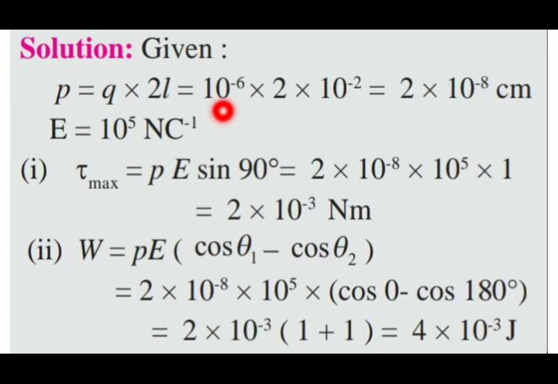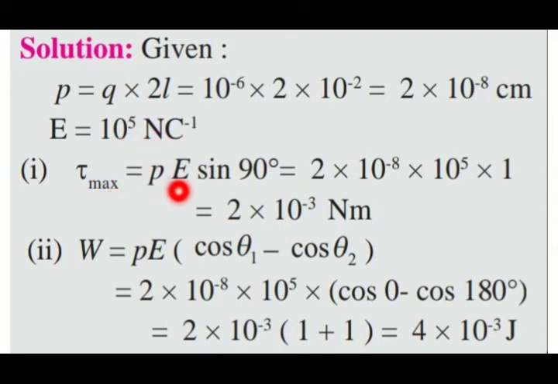So 1 into 10 raised to minus 6 can be written as 10 raised to minus 6 only. If you put the value of Q and 2L, finally we have the dipole moment as 2 into 10 raised to minus 8 coulomb meter. It could not be centimeter, it will be meter. And the external field is given as 10 raised to 5 Newton per coulomb.